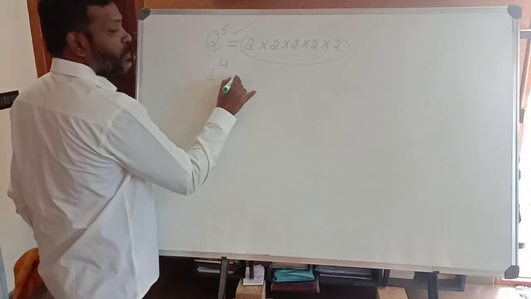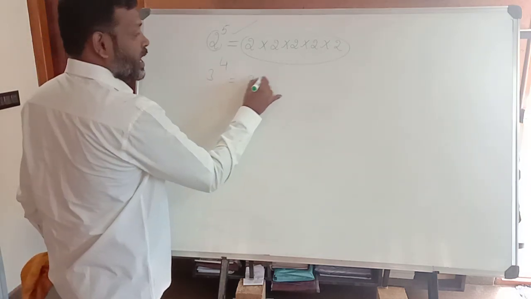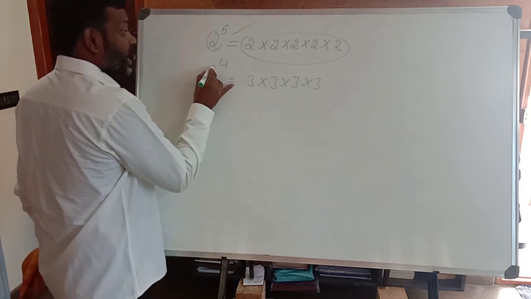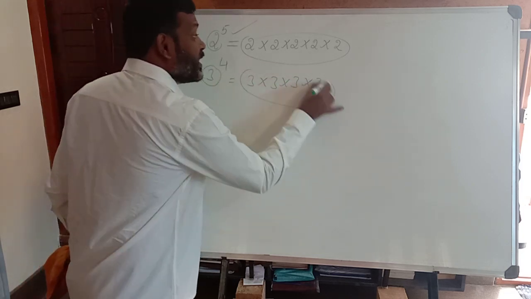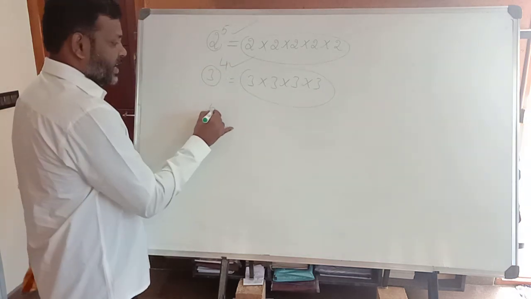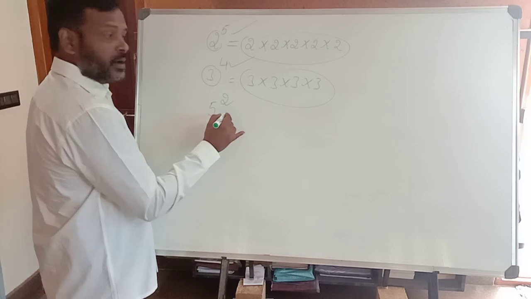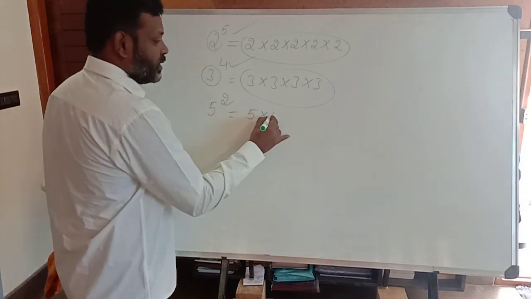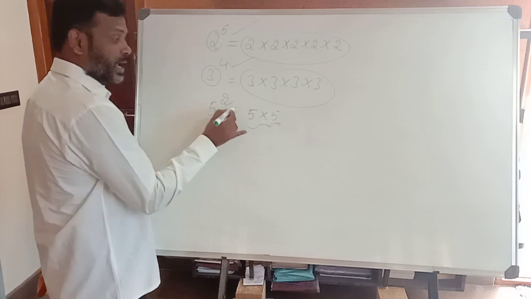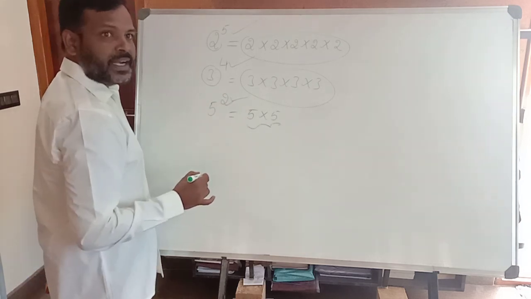What is the meaning of 3 power 4? It is nothing but 3 into 3 into 3 into 3. Multiply 3 successively, how many times? 4 times. 5 square, what is the meaning of 5 square? 5 into 5. That means multiply 5 successively 2 times, right?